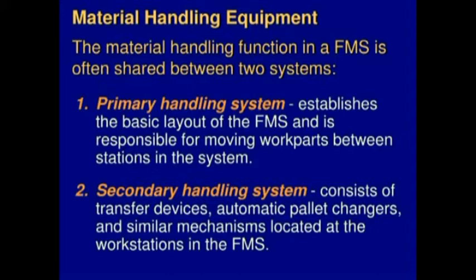But in a secondary material handling system, which consists of transfer devices, automatic pallet changers for positioning and locating the work parts at the workstations. So these are the various differences between the primary and secondary material handling systems. Okay, so that was the introduction about the material handling system, the functions or requirements of the material handling system, and various types of material handling system, primary and secondary, and what are the differences between them.